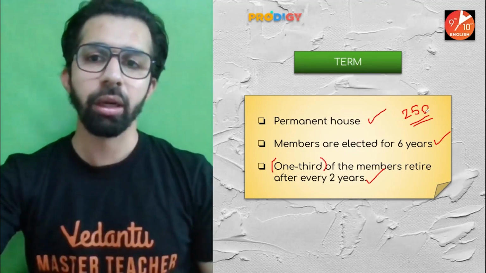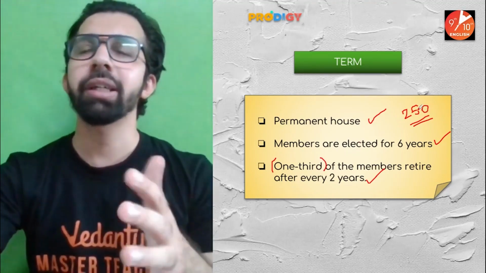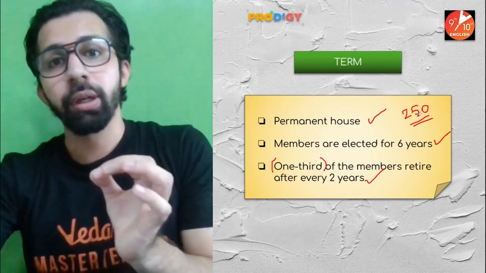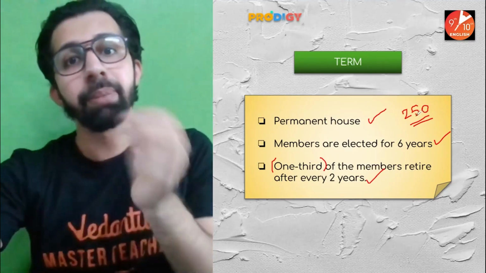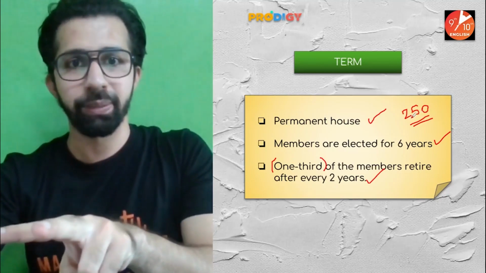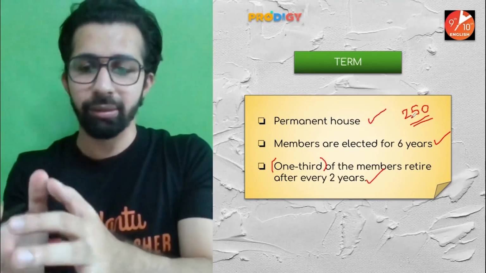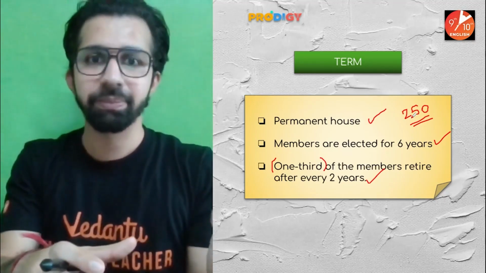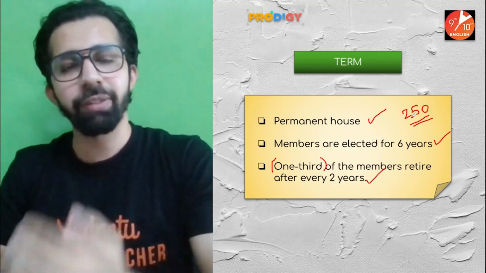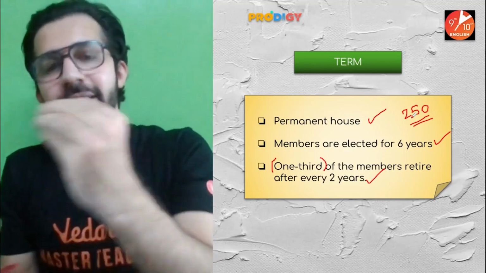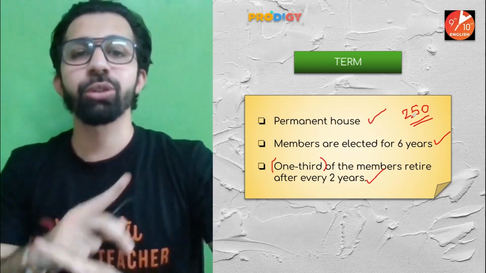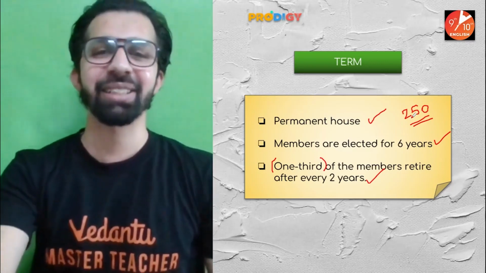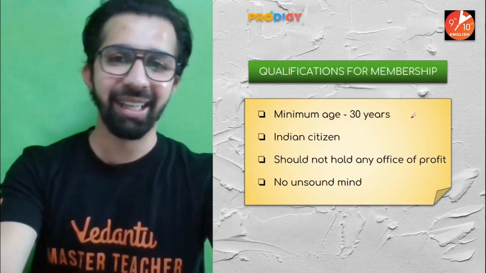So what will be one third of 250? It will be like 83 or 84. So let's say 84. So 84 members of Rajya Sabha will complete their 6 years every 2 years. And when these members retire, a new 83 or 84 members will come to replace them. Are you understanding? So this is how in every 2 years, one third of the members retire. So this house does not dissolve completely. Okay, this is one of the features we can remember about Rajya Sabha. I'm sure you guys are able to understand.